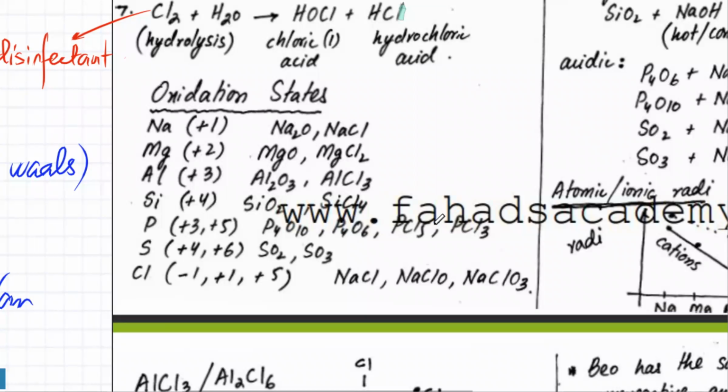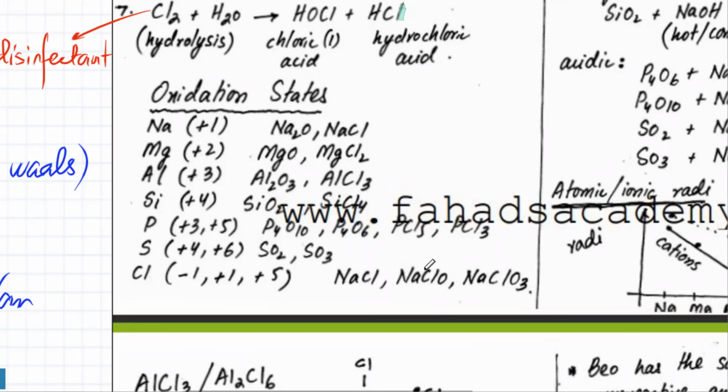Phosphorus can be PCl5. It could also be PCl3. Phosphorus could have two oxides, P4O10 or P4O6 as well. So non-metals have multiple oxidation states. The same goes for Cl.